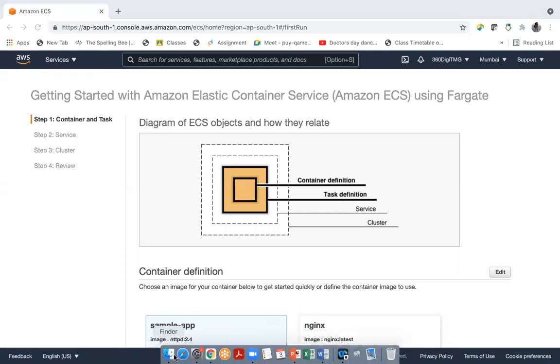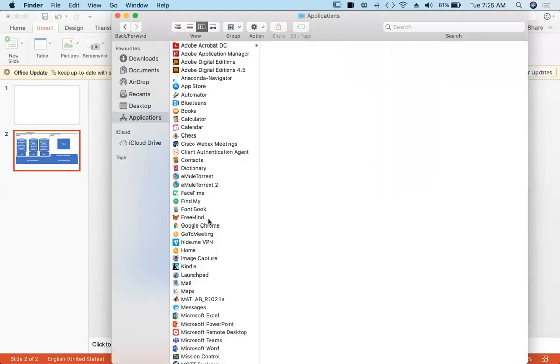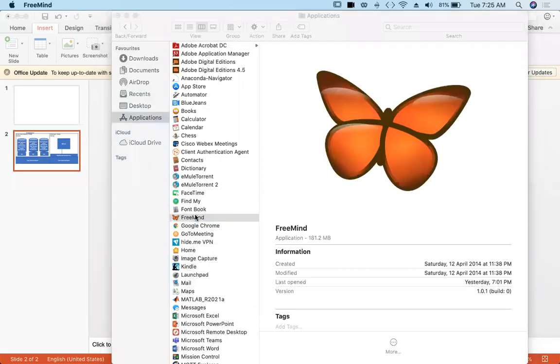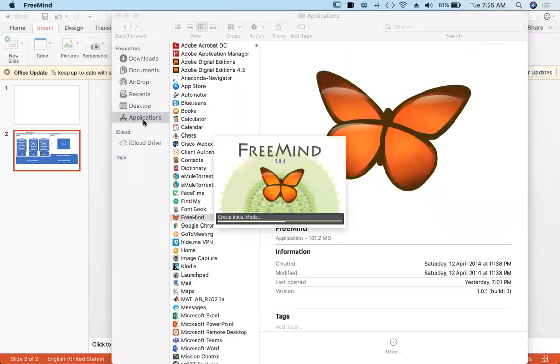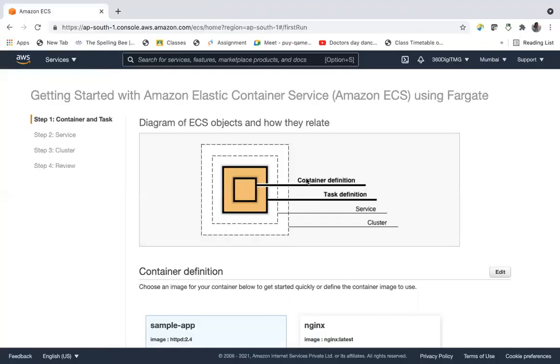Let us open the mind map. So these are the 4 steps, right? Container definition, task definition, service cluster.